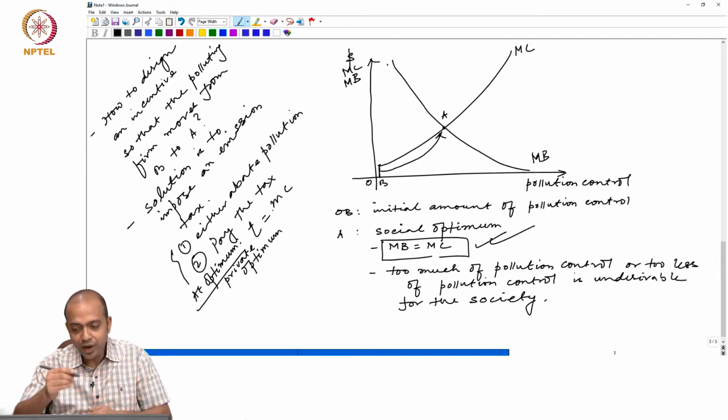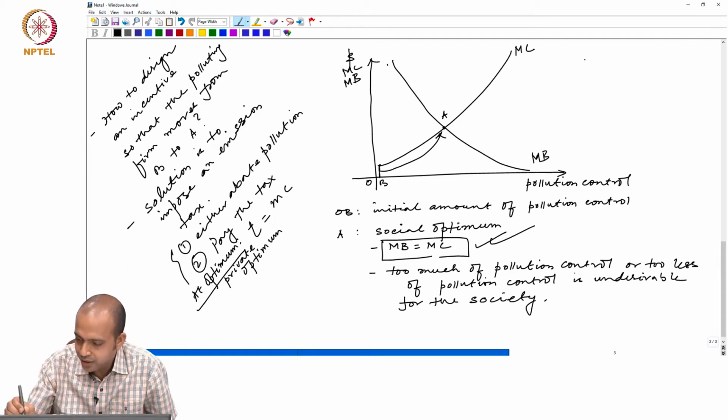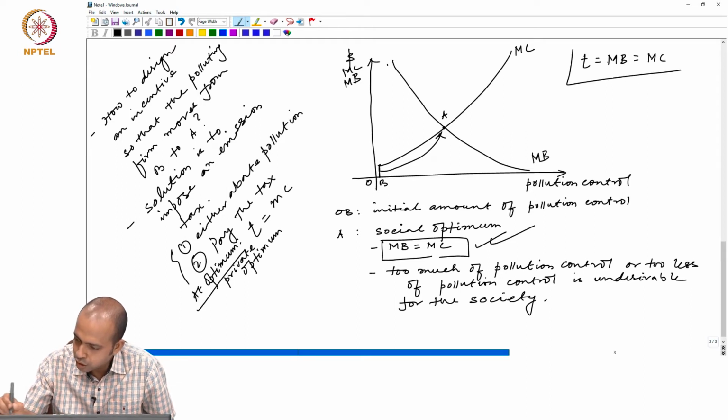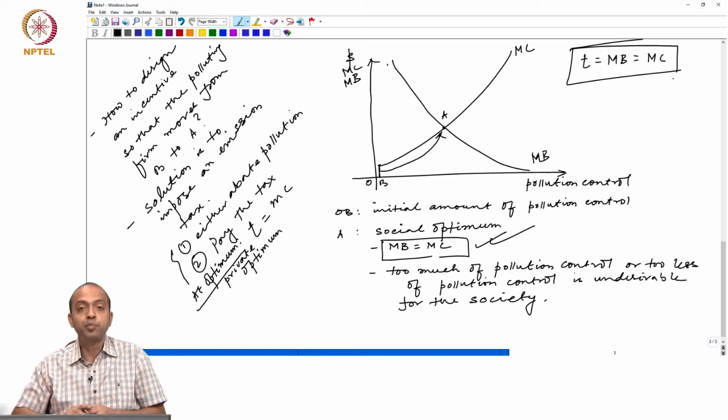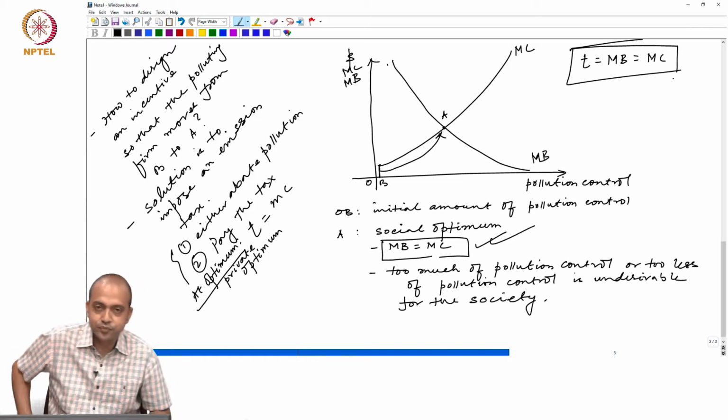Now, if I combine these two, I will get a condition which is called T equals MB equals MC, where the private and social optimums are both satisfied.